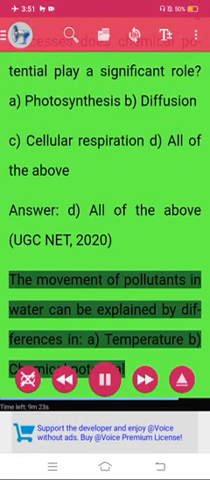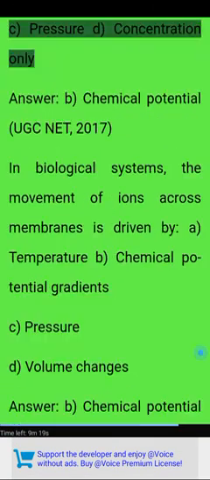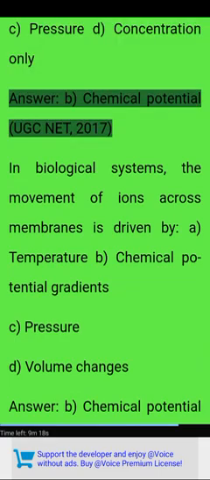UGC NET 2020. The movement of pollutants in water can be explained by differences in: A. Temperature. B. Chemical potential. C. Pressure. D. Concentration only. Answer: B. Chemical potential.